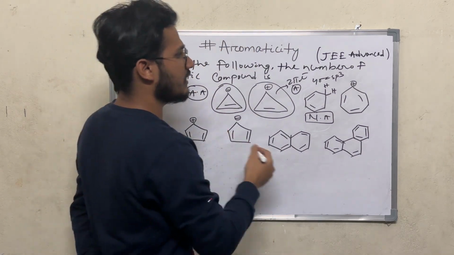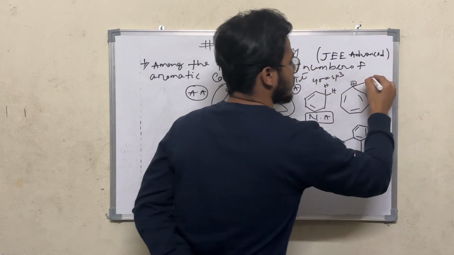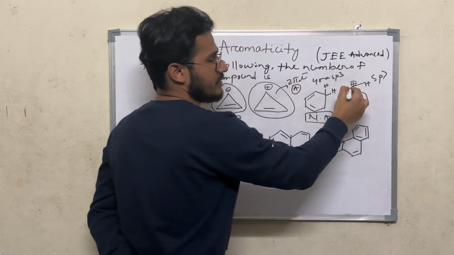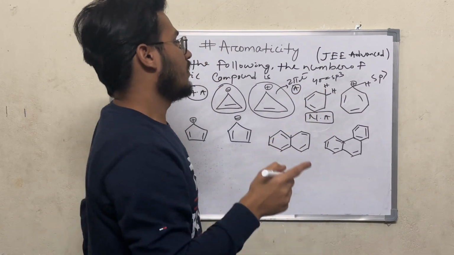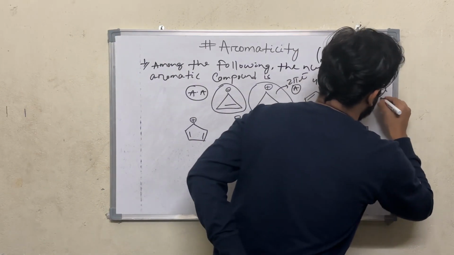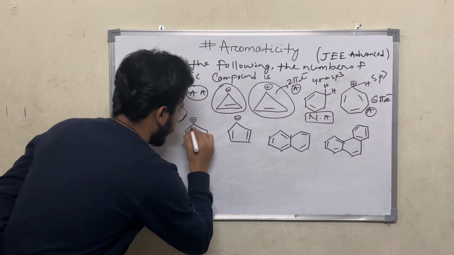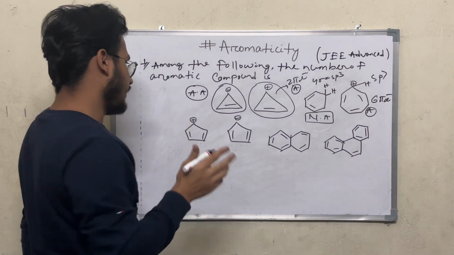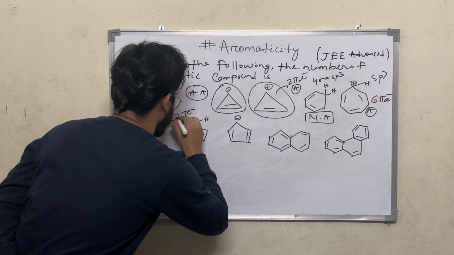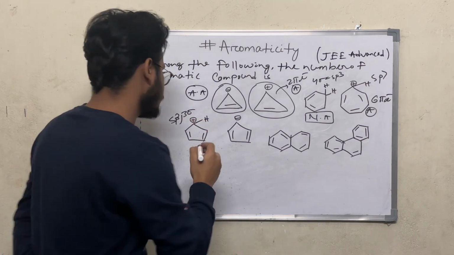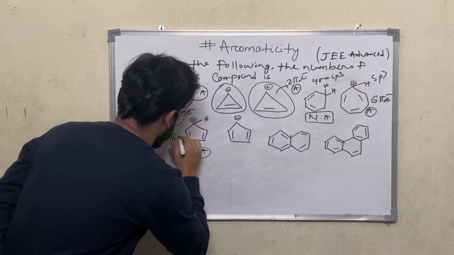So this is non-aromatic. And here the compound is sp2 hybridized, and all the carbon atoms are sp2 hybridized, and also it is cyclic, it is planar, and the compound contains 6 pi electrons. So it is aromatic. Here again there are 4 pi electrons, it is cyclic, planar, and 3 sigma, that means sp2 hybridized, so it contains 4 pi electrons. So it is anti-aromatic because it contains 4 pi electrons.